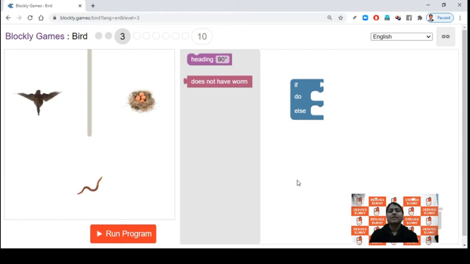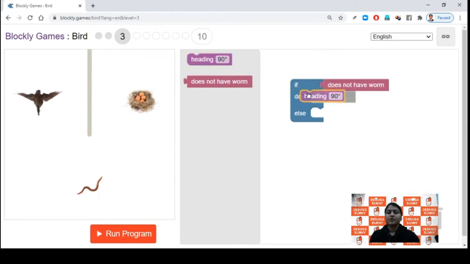This is the third level of bird game where you can see bird, worm and nest. Now bird cannot go directly to the nest. Okay. He needs to take the worm first. Now if he does not have worm, first he will take the worm. How to take the worm? He needs to fly towards this direction.